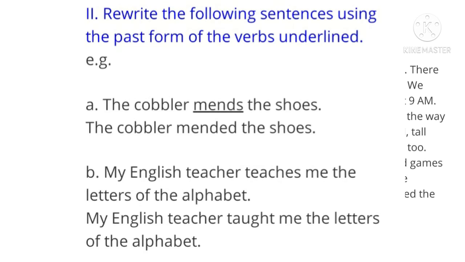Done, children? Now let's go to the third main. Rewrite the following sentences using the past form of the underlined verbs. The cobbler mends the shoes. Mend will become? Yes, mended the shoes. B. My English teacher teaches me the letters of the alphabet. Teaches becomes taught. My English teacher taught me the letters of the alphabet.